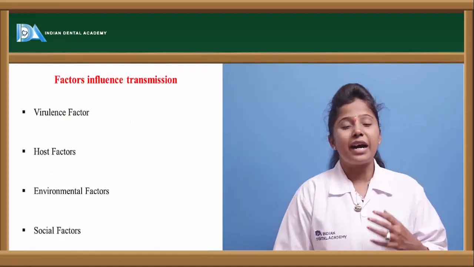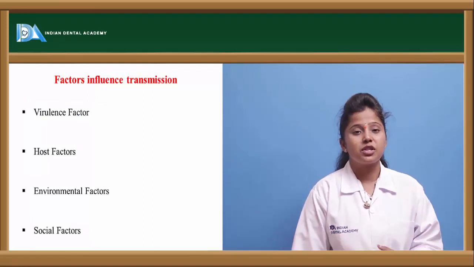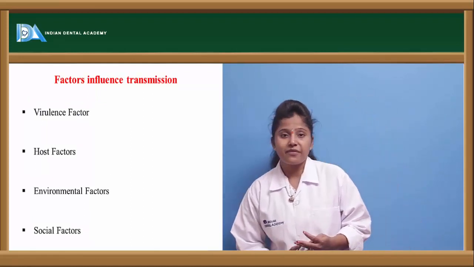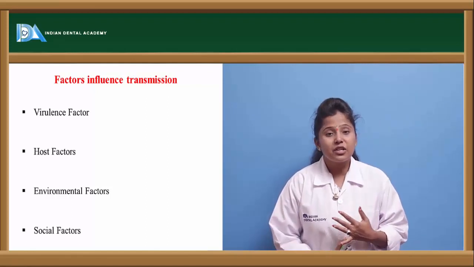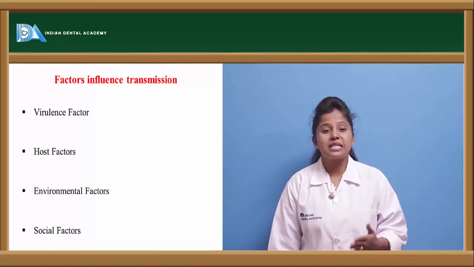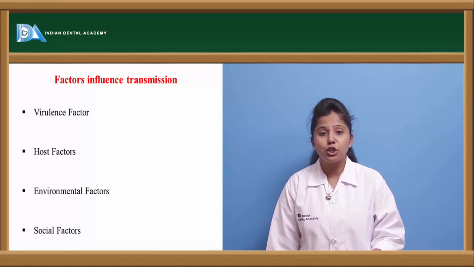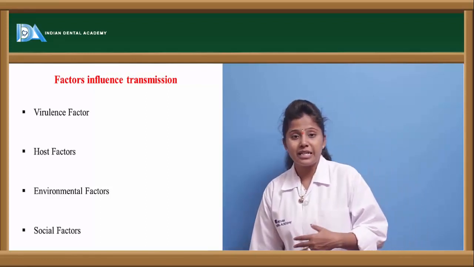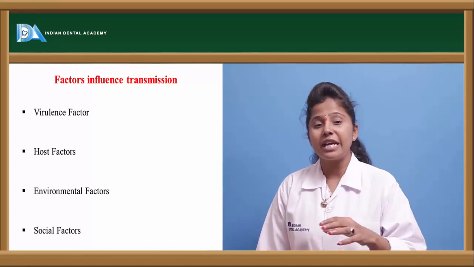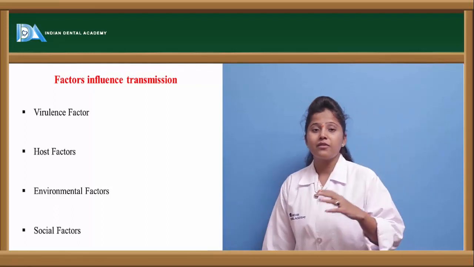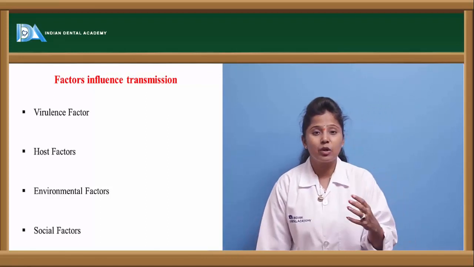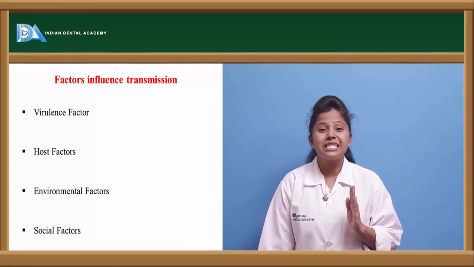Let us see the factors which are influencing the transmission. So one thing is the virulence factor. What is virulence? Virulence is the extent or capacity of damage which is caused to the tissue by the bacteria. So the bacteria is invading the tissue, and how much the bacteria can damage the tissue, that is called the virulence factor. If the bacteria is highly virulent, then the transmission is high.